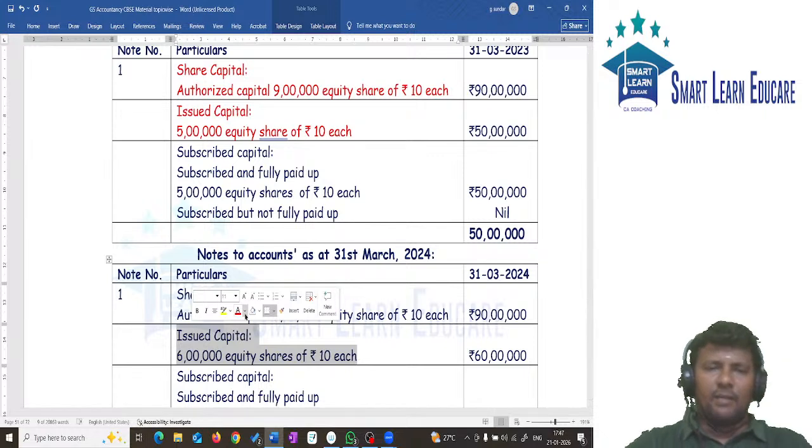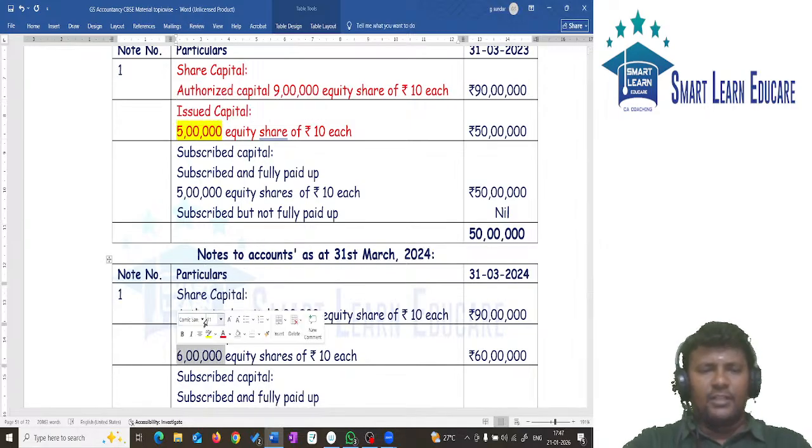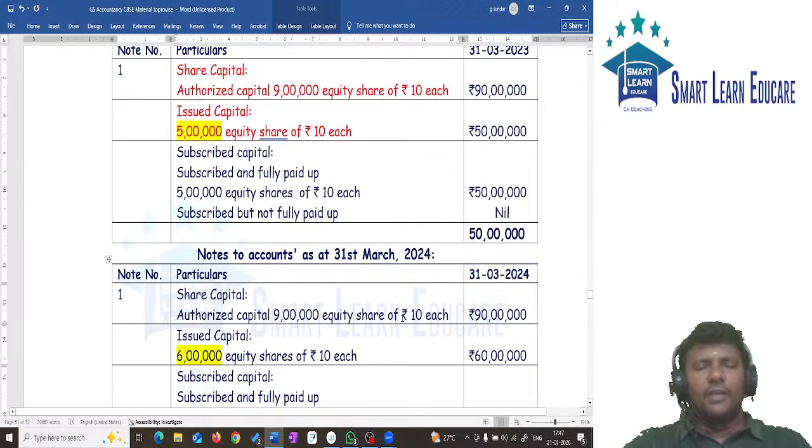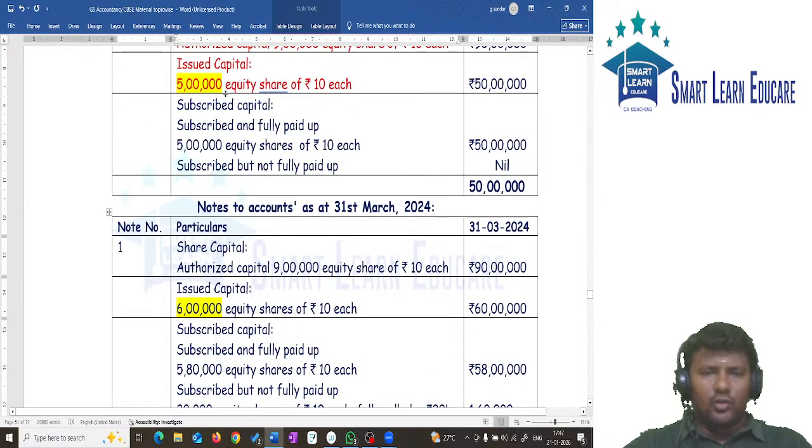It means that the company has issued to the extent of how much amount? 1 lakh. Because last year we have 5 lakh and current year we have 6 lakh. Appa there is a difference of 1 lakh. Also, if you see subscribed capital, there is a change in subscribed capital. Subscribed and fully paid. Totally 5 lakh shares last year. Now 5 lakh 80,000 shares fully paid.